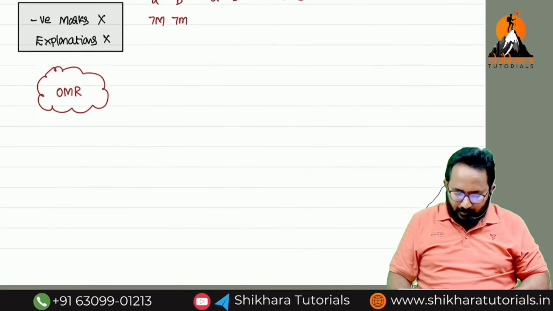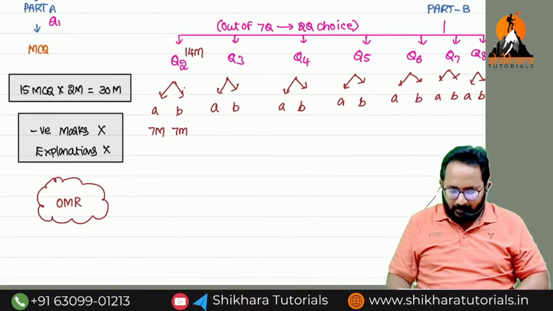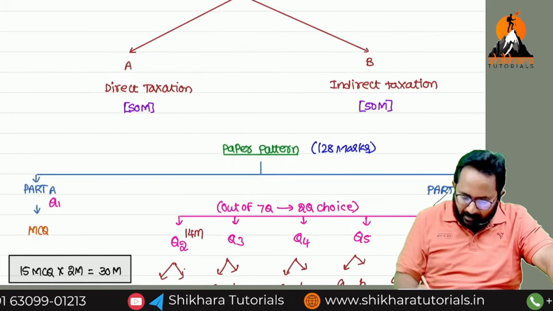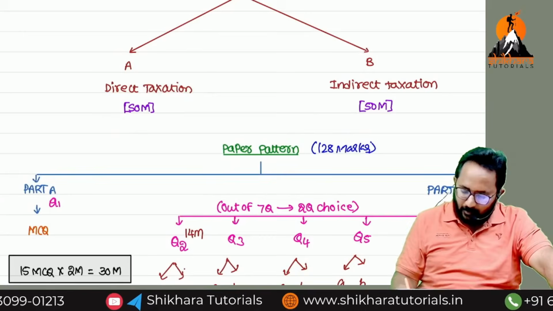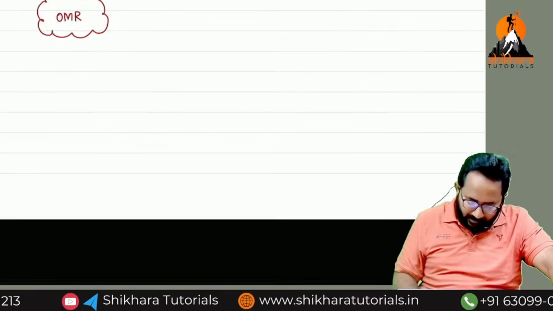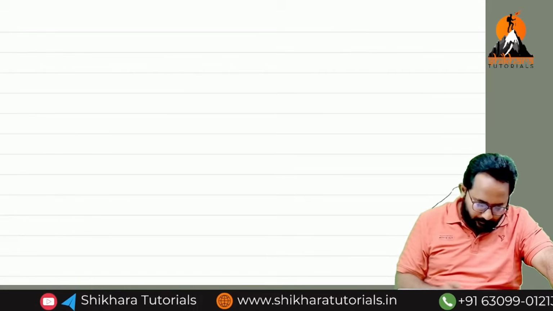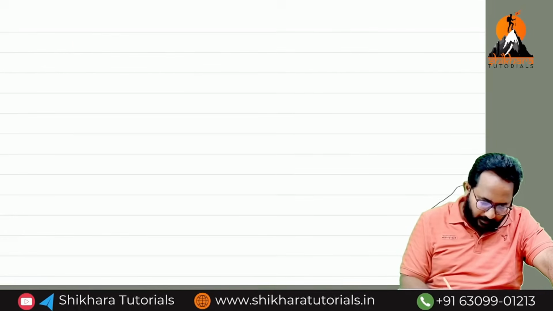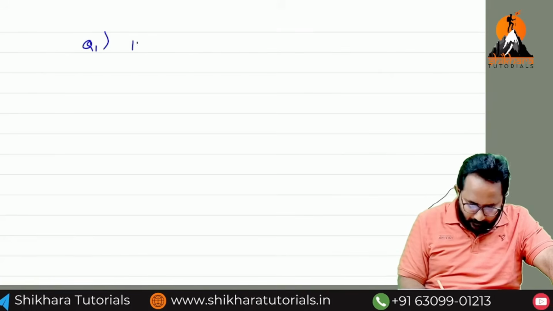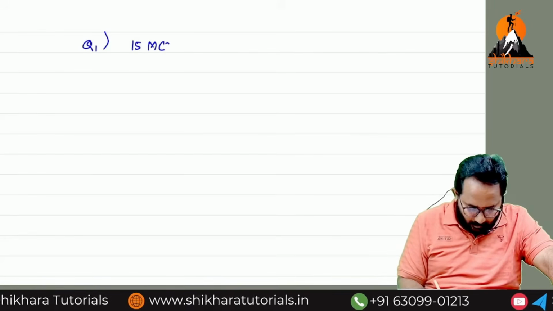Next. Sir, you told us the paper pattern and we somehow understood, but how many marks can we expect from DT? How many marks can we expect from IDT? Now I will tell you question wise also. Can you tell me question number 1? How many marks? 15 MCQs.